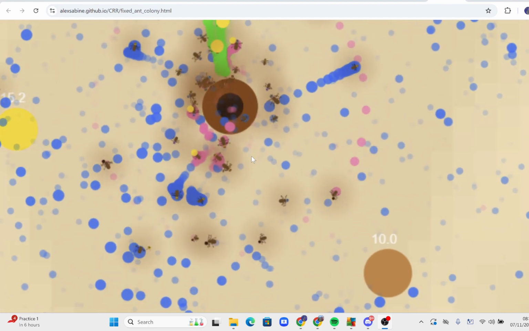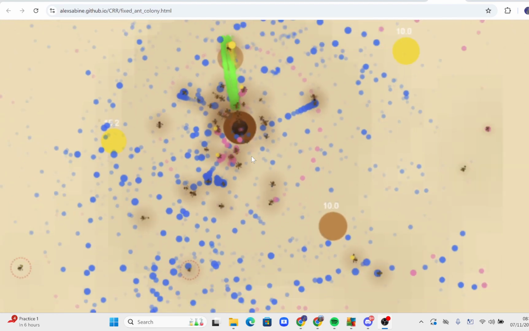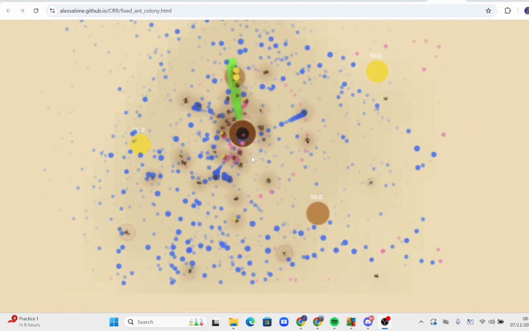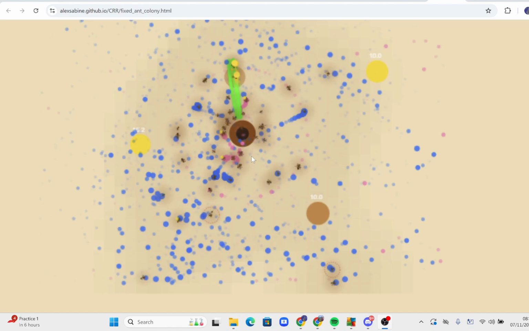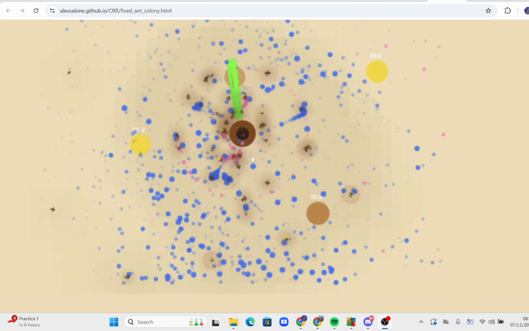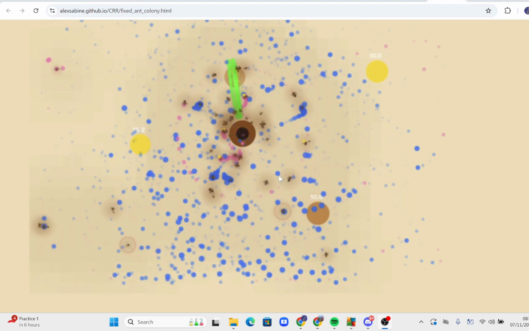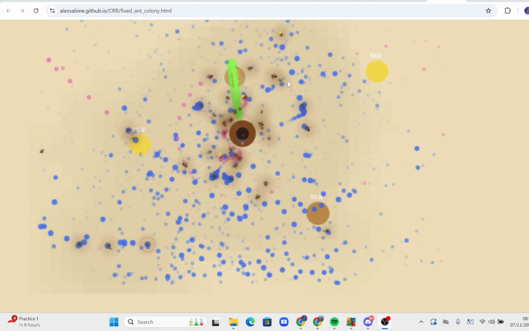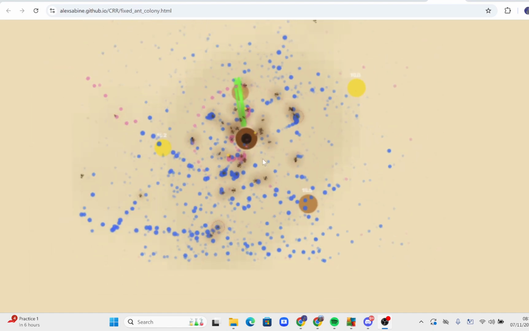These ants are all mathematically driven. I think of them as Markovian agents, and the memory is actually stored in the actual environment itself. So these are Markovian agents exploring their environment, and you can see them starting to build little defense mechanisms here.